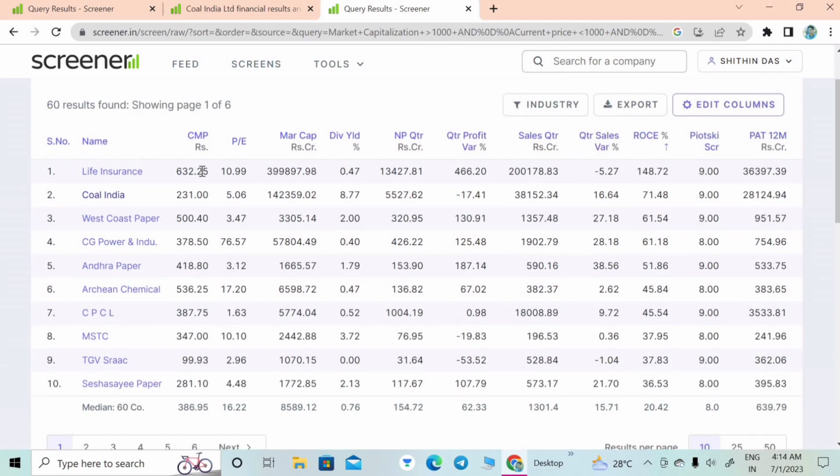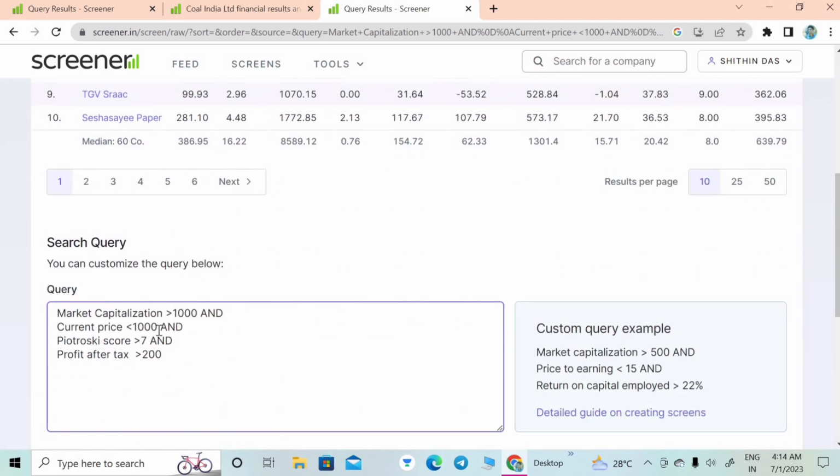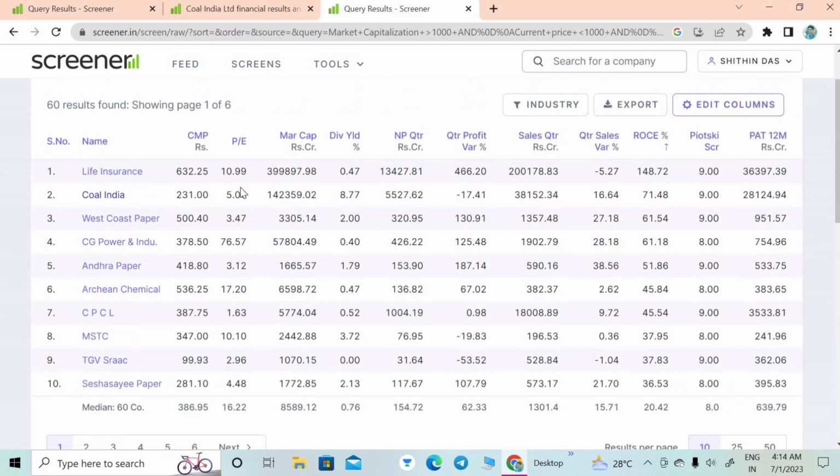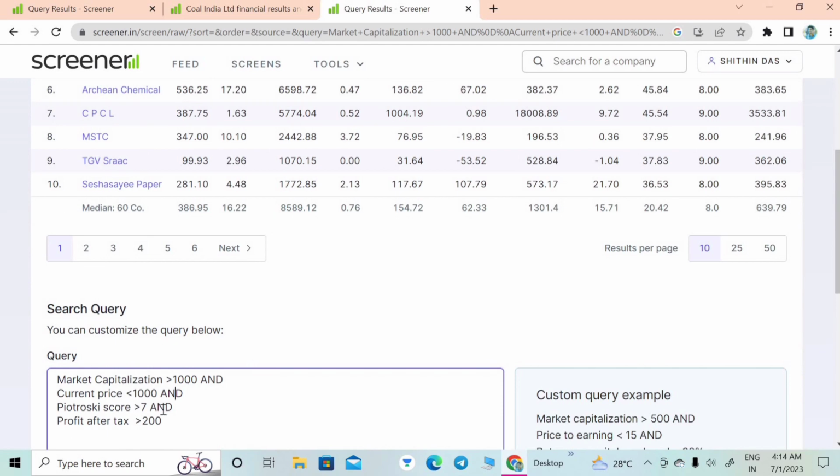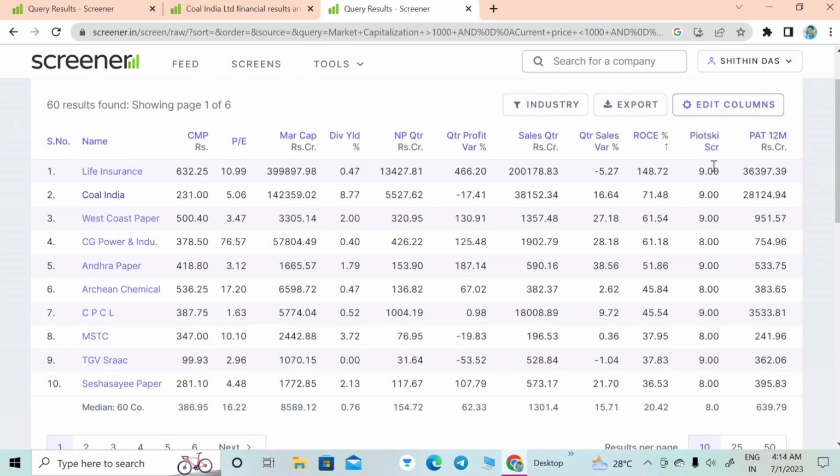So all these companies have a current market price below 1000, and then we have the other data, market capitalization, which is above 1000 crores. All these companies have a market capitalization above 1000 crores, and the Piotroski score of all these companies has a value greater than 7. That is what these commands mean, and so we can analyze. The companies having a higher Piotroski score are better to invest in. Here we can see the profit after tax for these two companies.